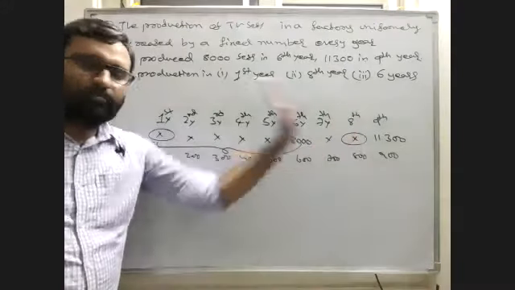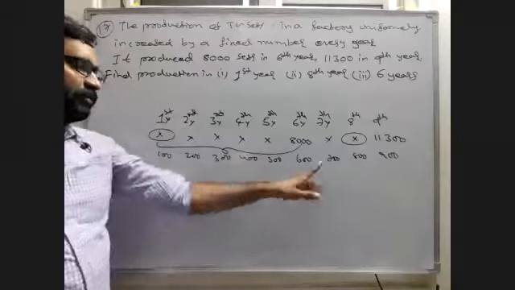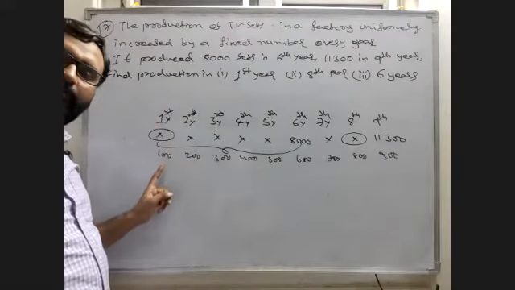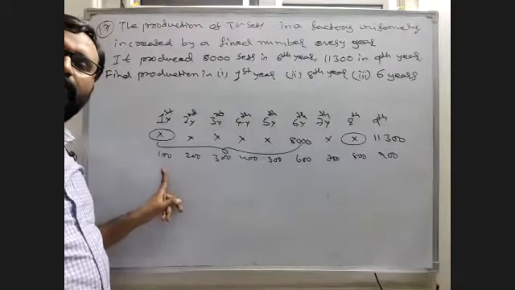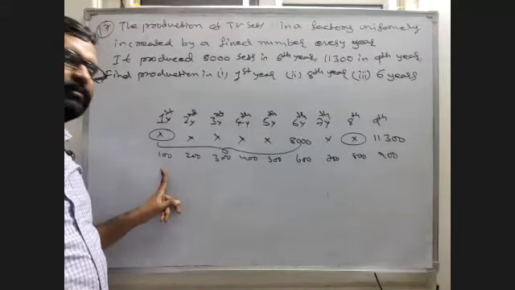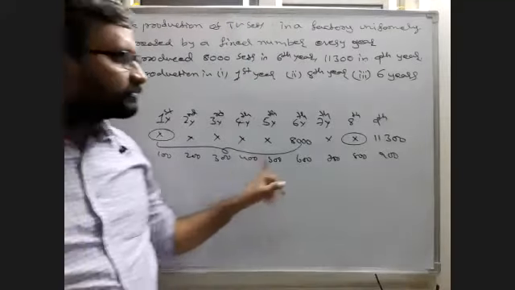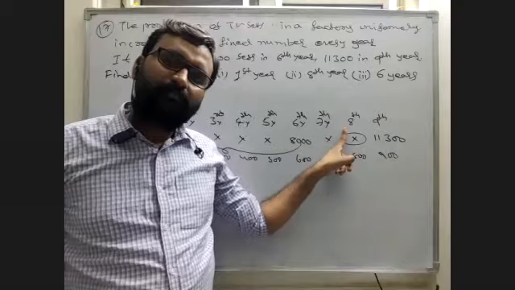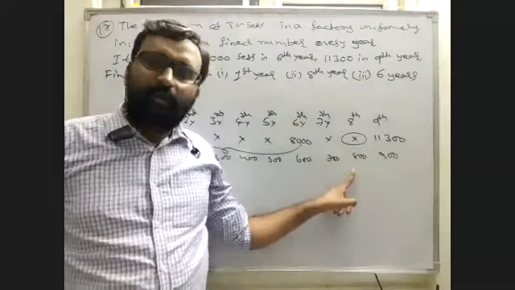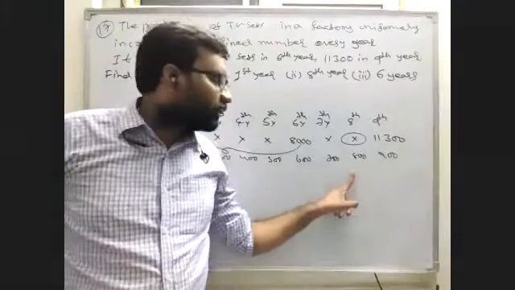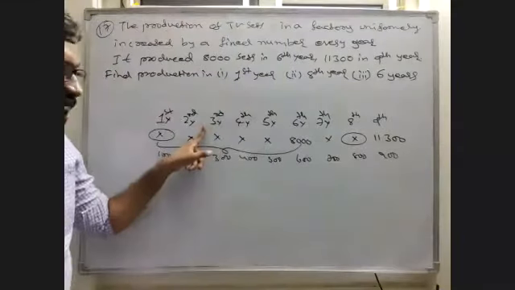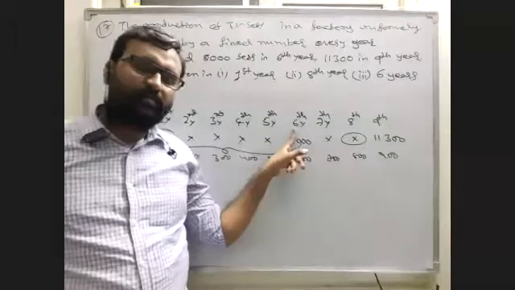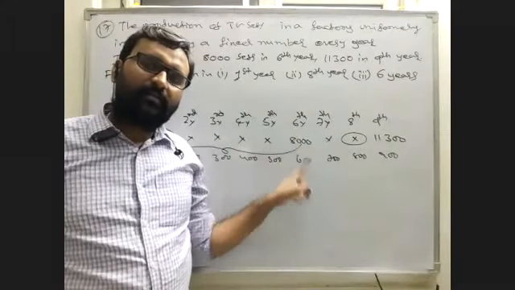Forget this 8,000, whatever it is. Come to this third line. In the first year, how many TVs are they making? 100, sir. In the eighth year, 800. Just tell me. In the third year, 300. In the sixth year, 600.